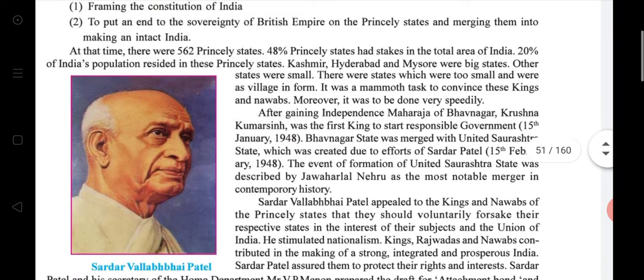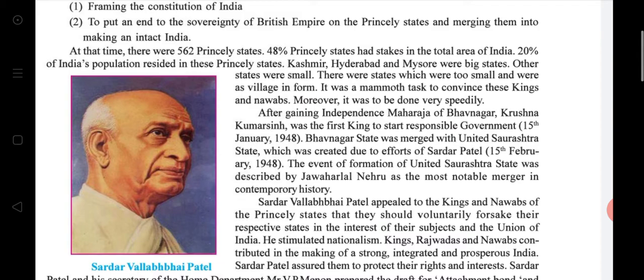At that time, there were 562 princely states. A princely state means a state which is totally handled by a king.